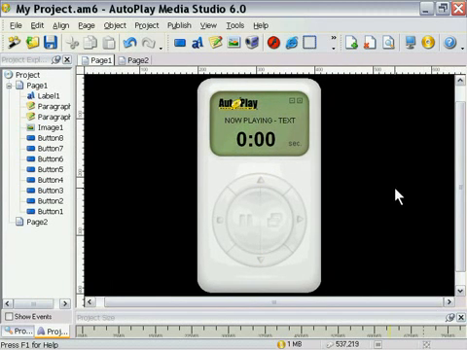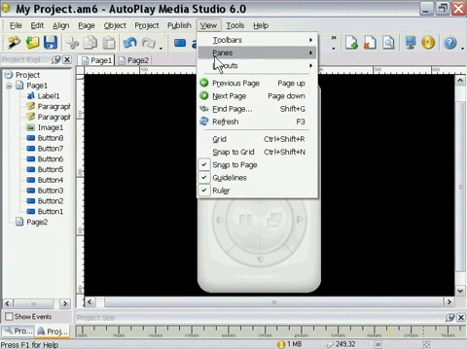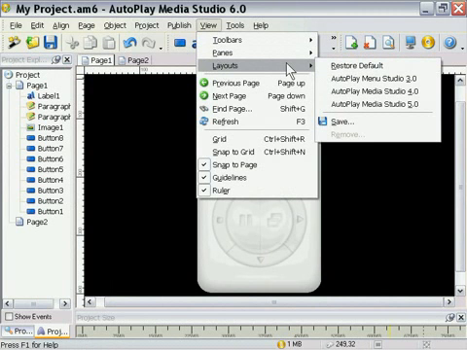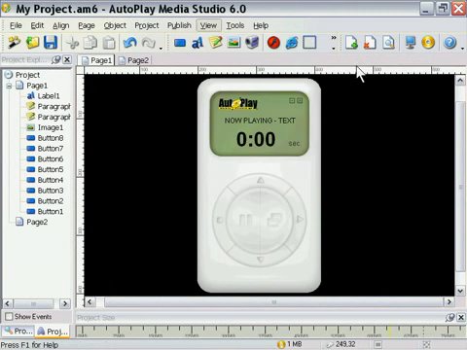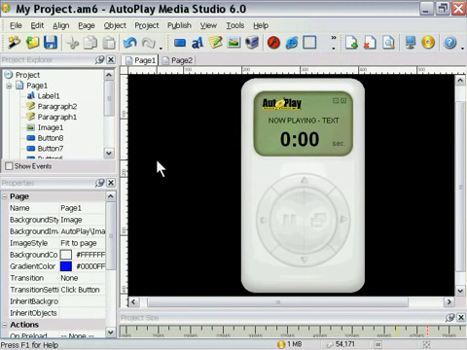So that's the gist of the Workspace. Basically, the only other thing I'll mention here real quickly is the ability to save and restore layouts. So as you can see here, we've changed our layout quite a bit. Let's go ahead and click on Restore Default. And you'll see what happens is we're back at the original layout here. So that's how it works. You can create different layouts for different functionalities. Maybe you enjoy one layout for creating menus and another layout for creating applications. So you can save them and then just go back and forth between them with a single click. It's real handy and super powerful.